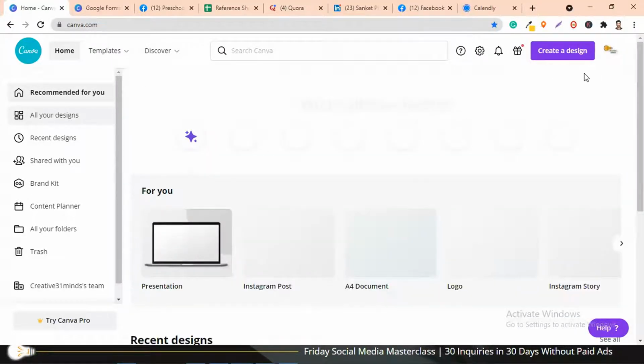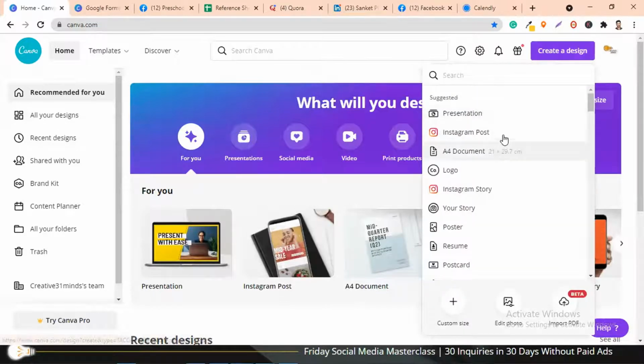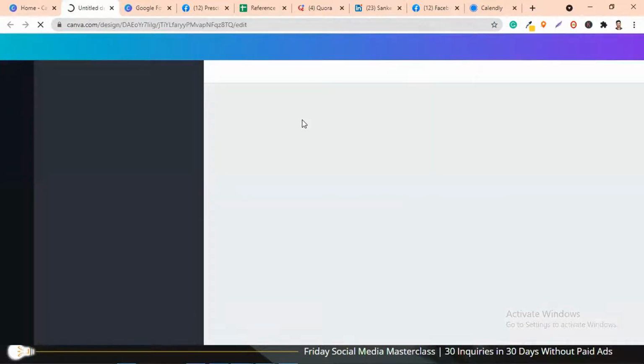Now, to create that first lead magnet, go to create a design and then select Instagram post, which is the 1080 by 1080 pixel. Why this post? Because you can use this post on any social media platform, right? From putting it on Instagram, Facebook, LinkedIn. You can also share this particular size creative on all your groups, which I am going to shortly talk about.